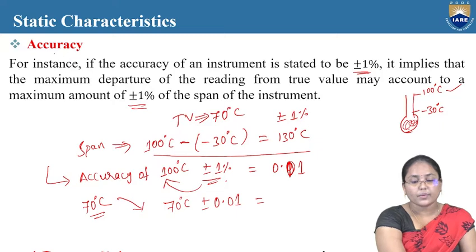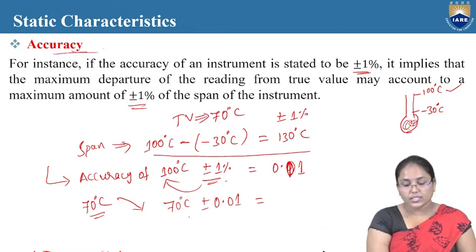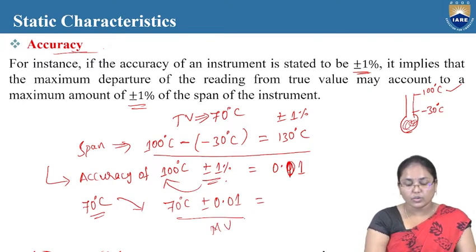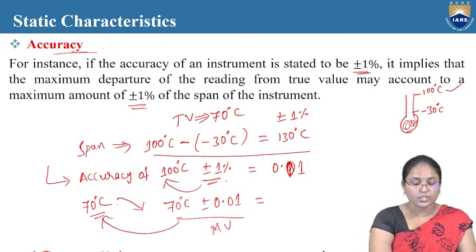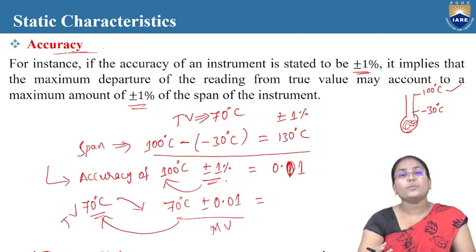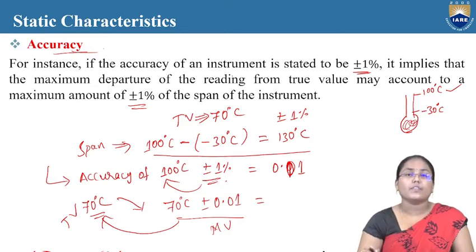So the accuracy parameter majorly tells how close the measured value is to the true value that has to be measured. In this way, by knowing how accurate a particular instrument is, by using its accuracy, we can know how good the instrument is.